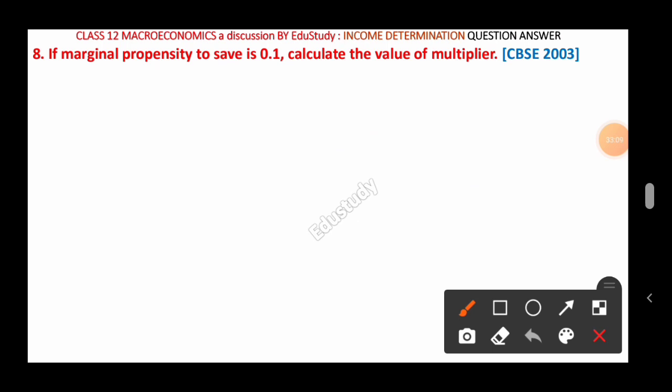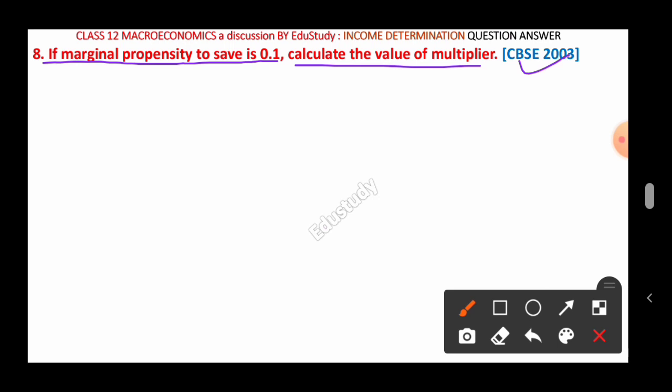This is the next question. If marginal propensity to save is 0.1, calculate the value of multiplier. And this question was asked in CBSE 2003. That means in the CBSE exam in 2003 this question was asked. So let's come to the solution.